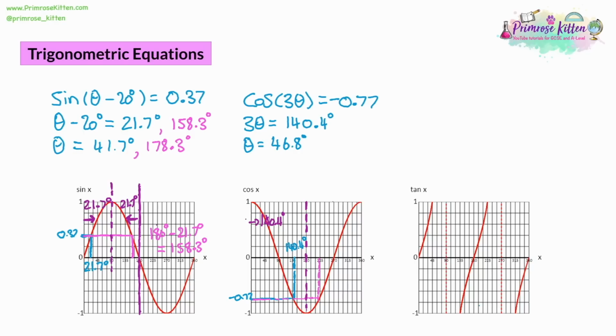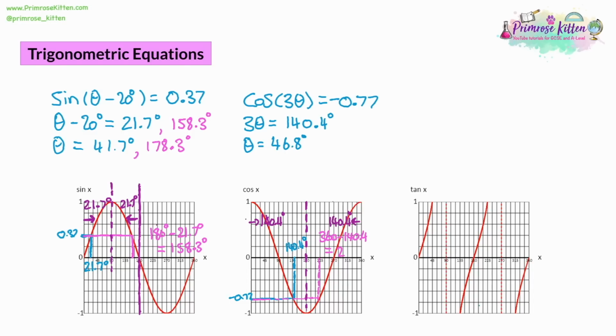With symmetry, we're going to be 140.4 away from the opposite side. Going the other direction, we're starting from 360. So we do 360 take away 140.4, and we're going to get our answer.